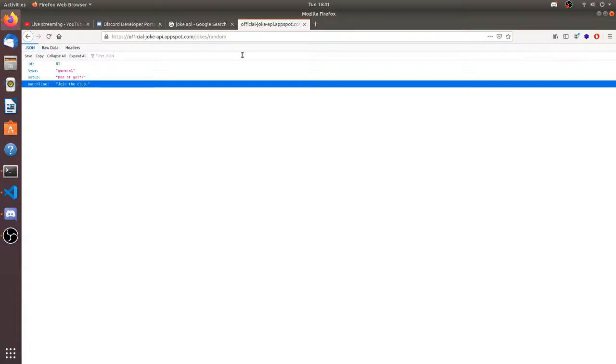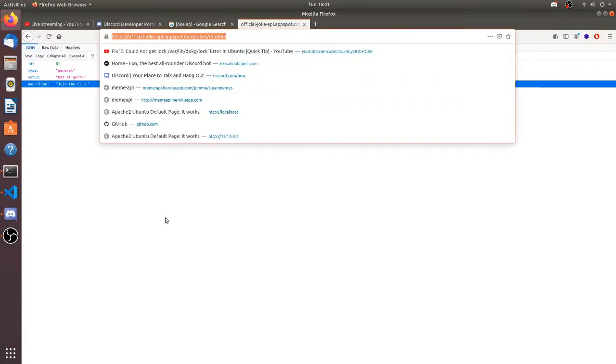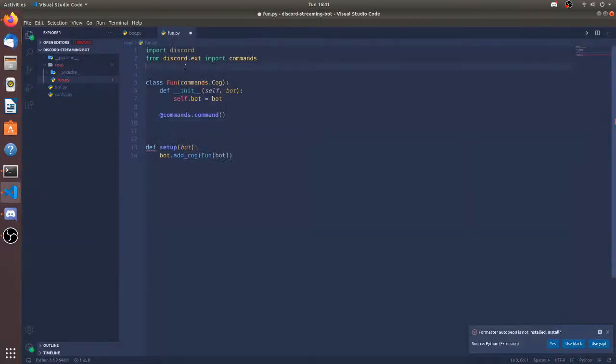So add commands. This is the API. Now I need to use AIO HTTP. Basically, AIO HTTP is a module that allows you to request HTTP pages or go to links using the Python script and call APIs. A lot of people use requests for it, but AIO HTTP is basically an asynchronous version of requests. By asynchronous, I mean that a lot of functions can run simultaneously. For example, if one person is using the command, it's not going to block the whole bot. They're going to be running side by side.